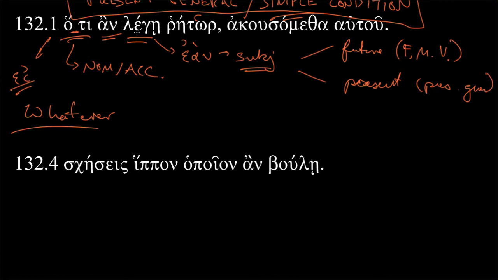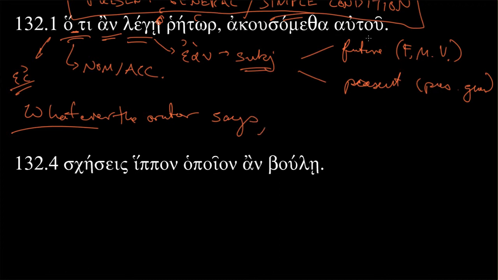Let's keep on looking. So lege, subjunctive, that's exactly what we're expecting. We're now at the point that while this could be nominative, probably not a neuter thing is going to be doing choosing or reading, right? This is probably, we're going to get another nominative, or our first nominative, making this accusative, and that's indeed what we have. Rhetor is our subject. So whatever, and then here we have no article. Actually, I forgot the article. That's why it's weird. So whatever the orator, whatever the public speaker says,